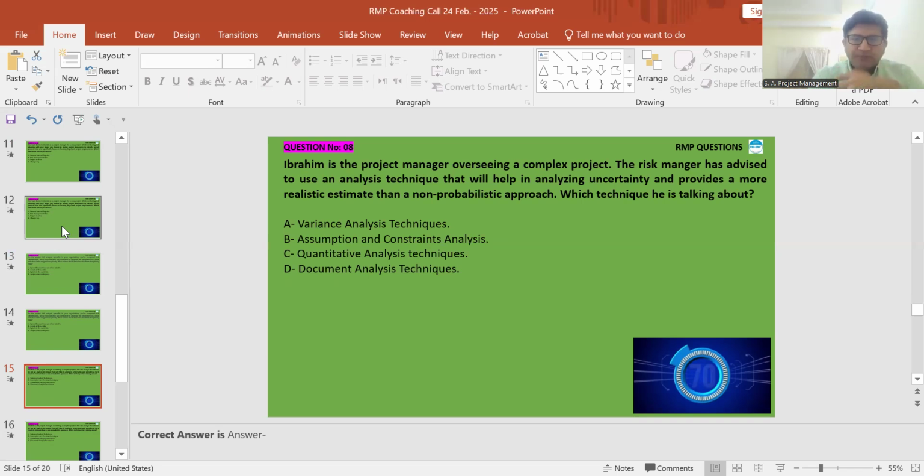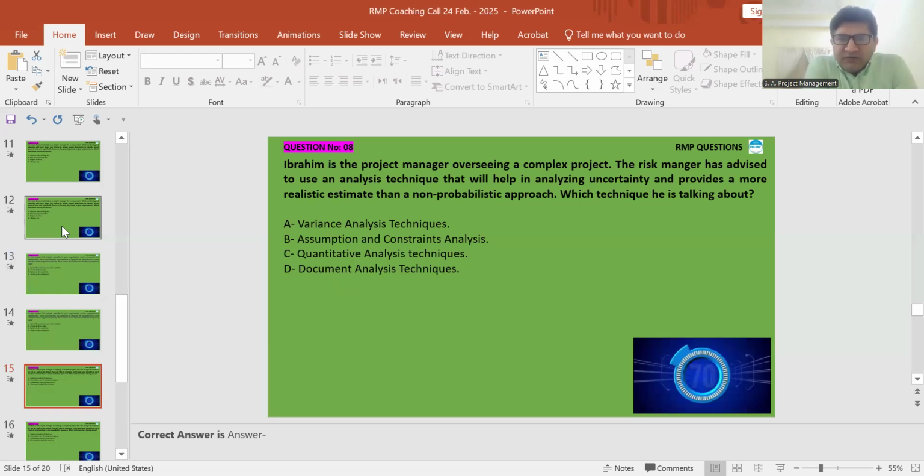Sir, I'll eliminate option D first, document analysis. Assumptions and constraints, I'll eliminate. From option A and C, he's asking to find out the analysis technique, right? Either qualitative or quantitative, right? Yes, sir. Variance is monitoring. Yes, variance is monitoring.